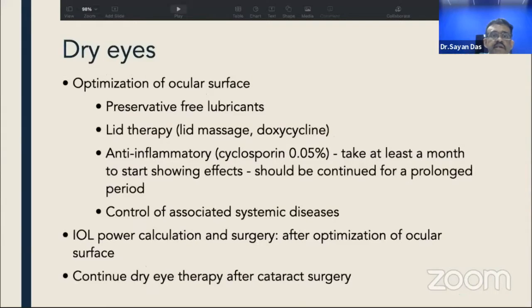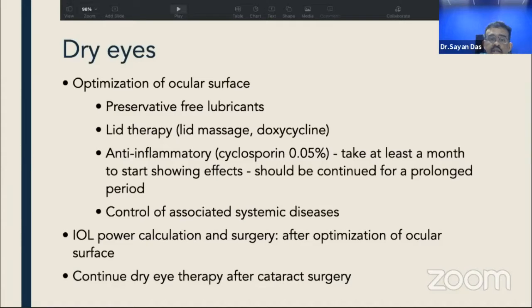So we have the pictures here. In a patient with dry eye, whether symptomatic or with signs, we should go for optimization of the ocular surface prior to surgery with preservative-free lubricants, lid therapy if there are meibomian gland issues, and anti-inflammatory agents, particularly cyclosporin. It takes at least a month to show effect, and so it should be started quite a long time prior to surgery, and should be continued for a prolonged period. And what is also important, if there is associated systemic disease, it should be properly controlled. I'll come to that later.